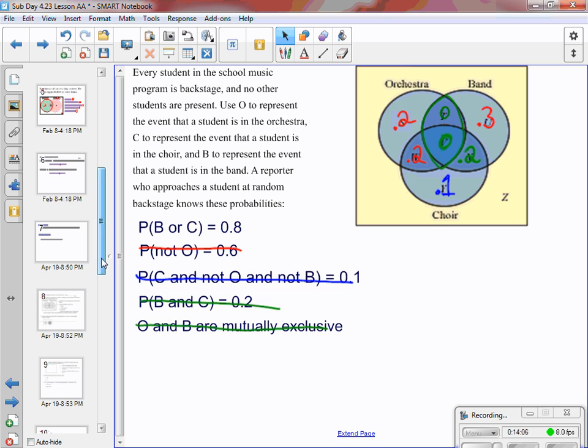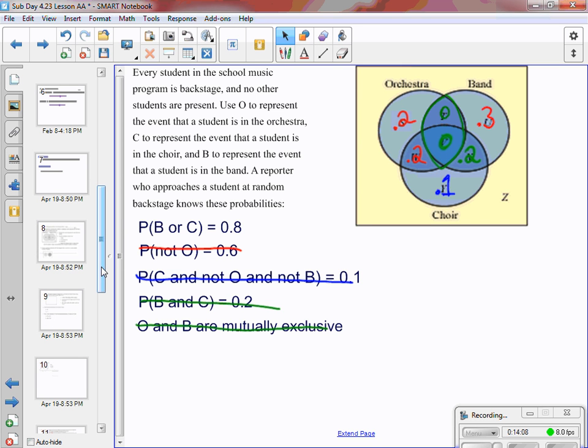That is everything from the lesson. Your homework is the Venn diagram worksheet. I will see you tomorrow.